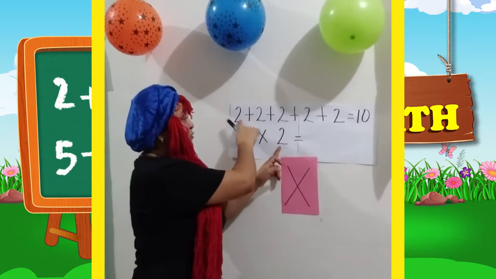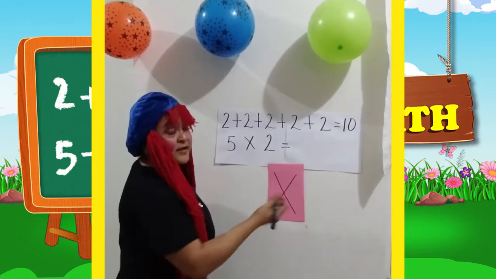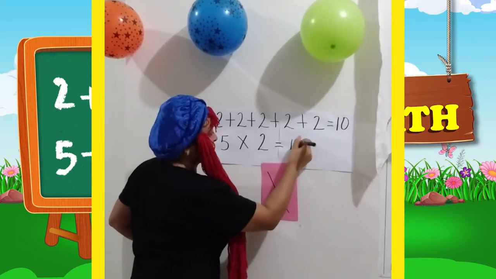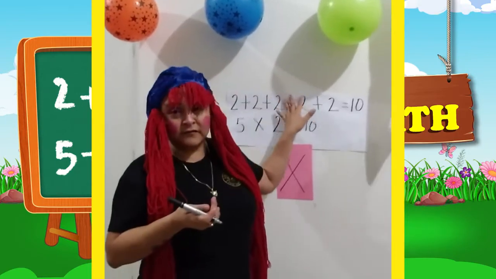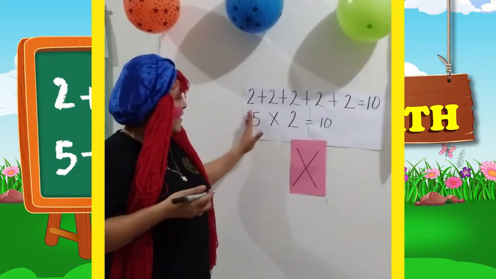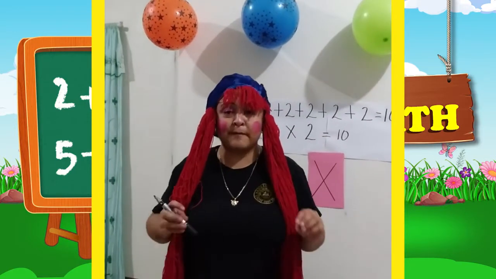And we can see here 2 plus 2 plus 2 plus 2. So it is 5 times 2 equals 10. The same amount as the first one, but we didn't have to add all of these numbers. See? 5 times 2 equals 10, and this is called multiplication.